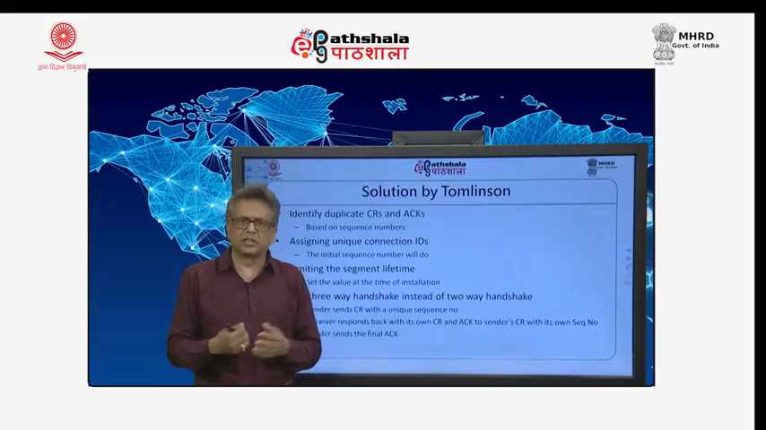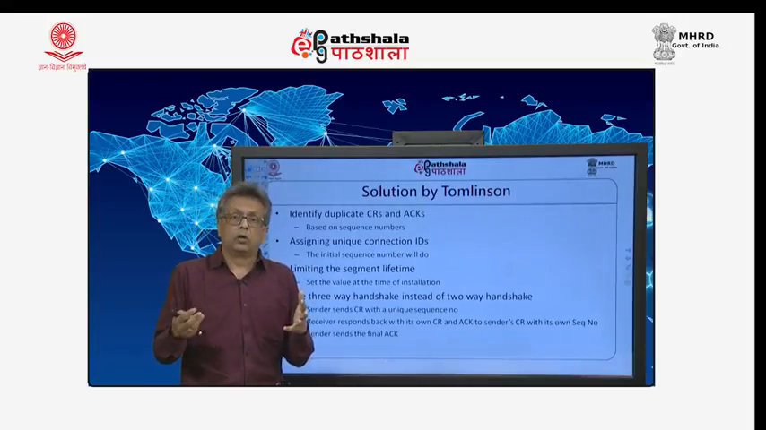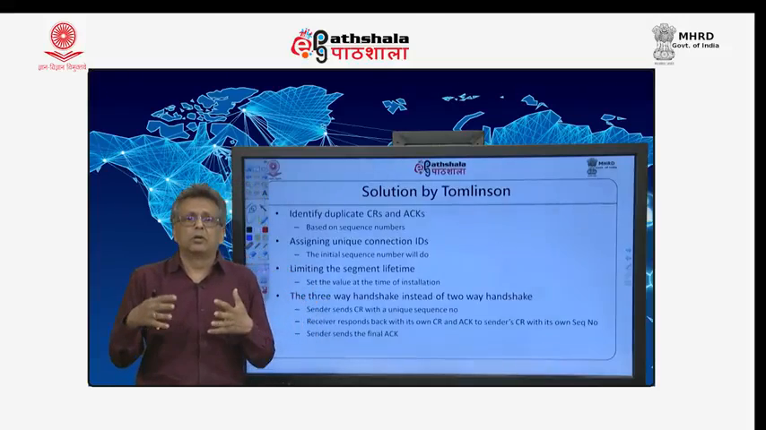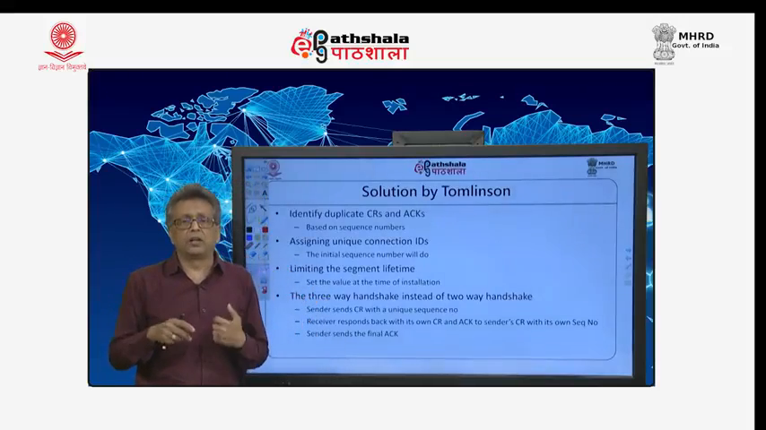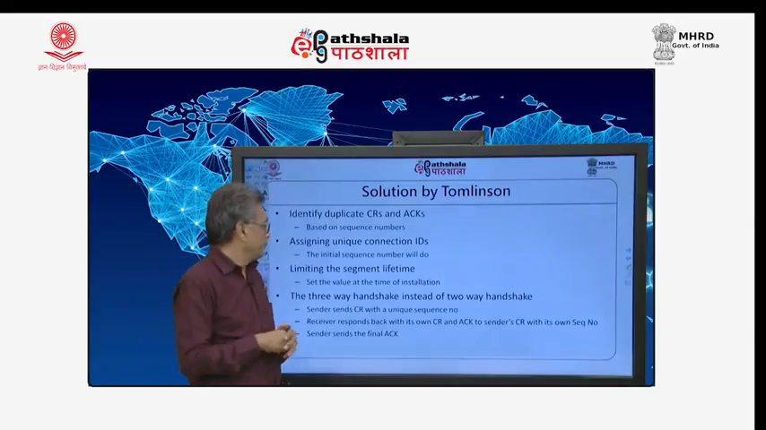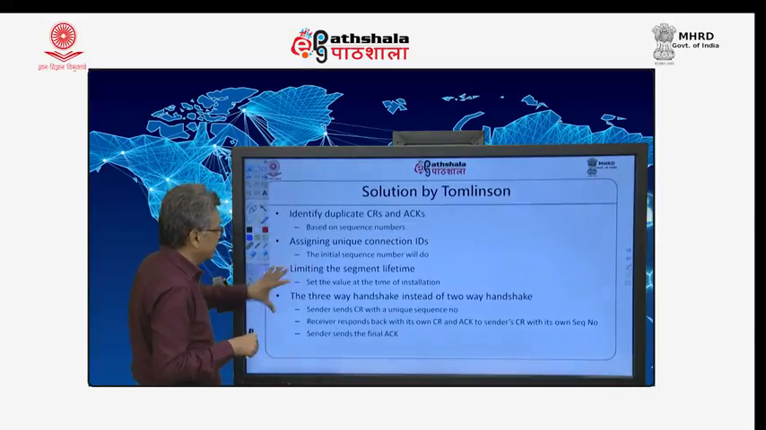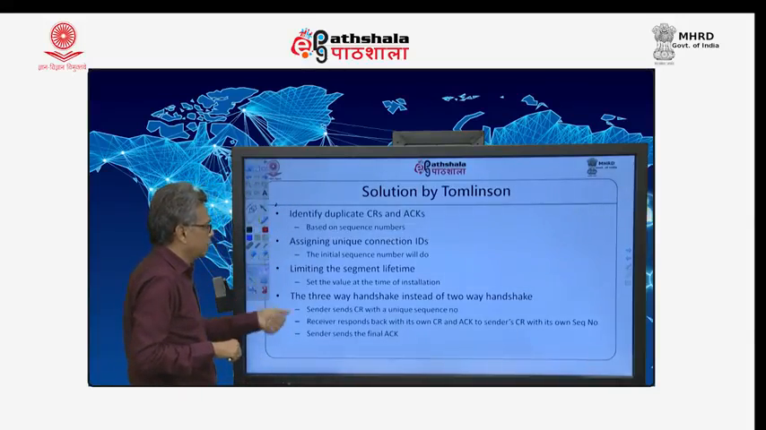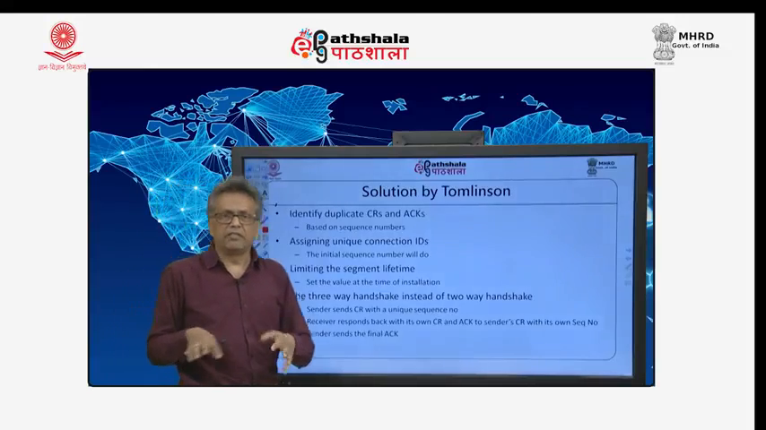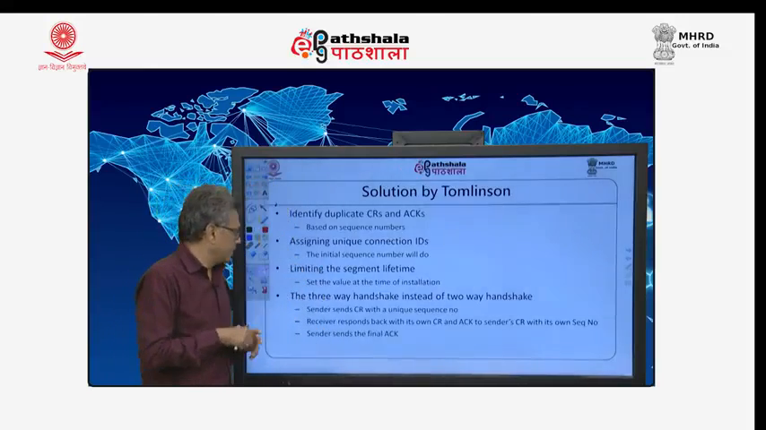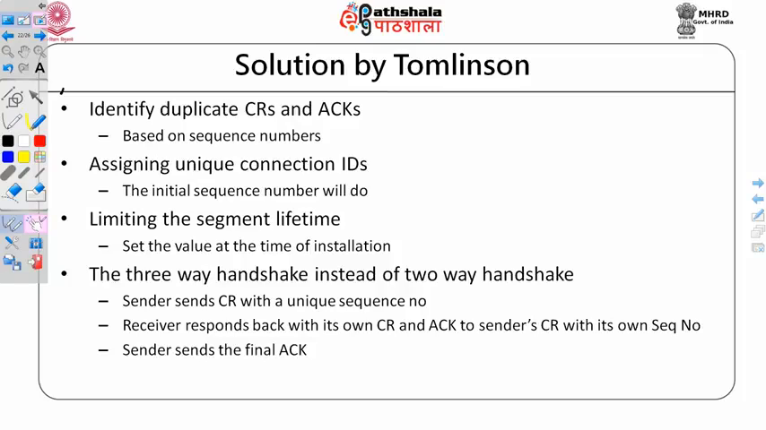Obviously, limiting a segment's lifetime is also very critical. Not only data segments, but connection request segments also have a fixed lifetime. They cannot roam around in a network forever. So these are the three things, and once you have this, you can have a three-way handshake, a foolproof solution to this problem. How does it work?